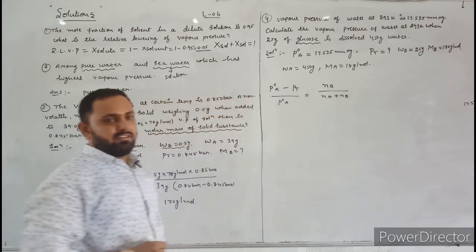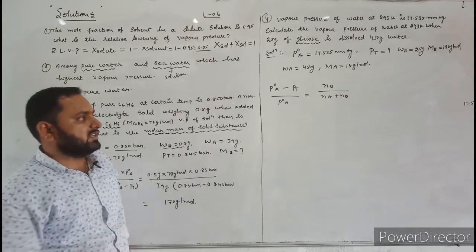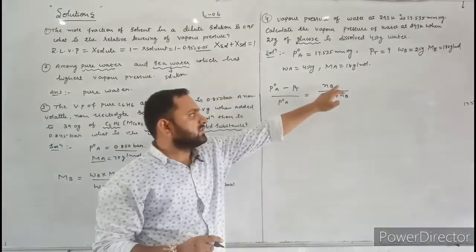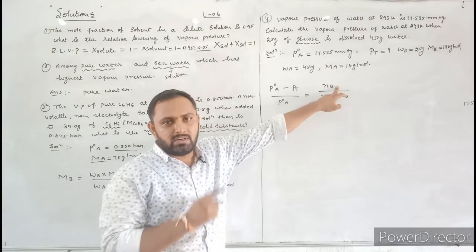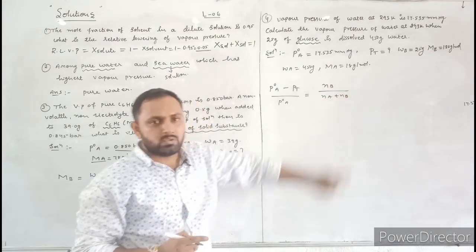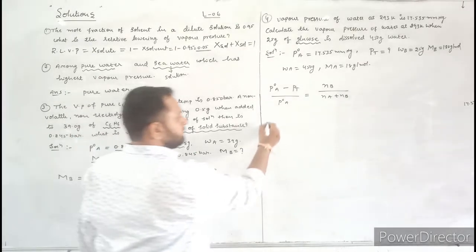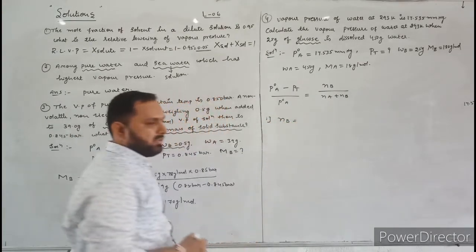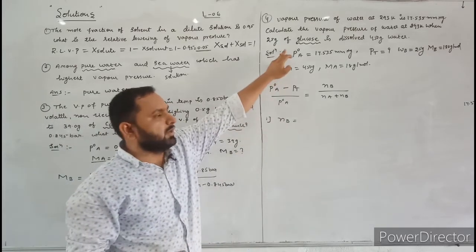Here the number of moles of B is not given, and the number of moles of A is also not given. Here you need to calculate the number of moles of B. B means what? Solute, and the number of moles of solvent. Now let us calculate here. The first one, the number of moles of B. Number of moles of B means the solute. Solute means glucose.